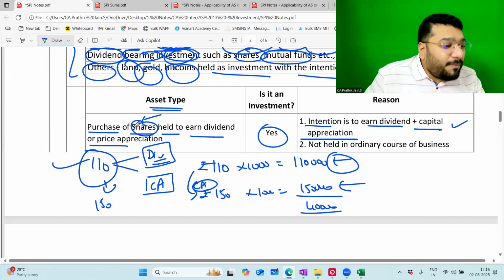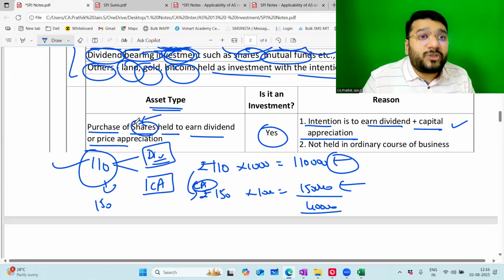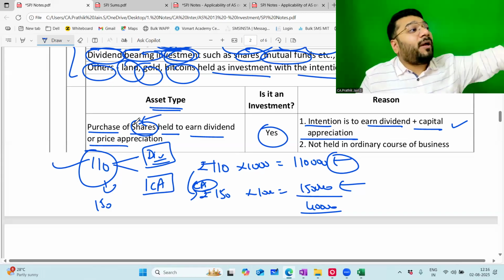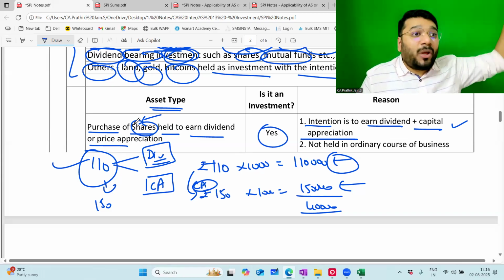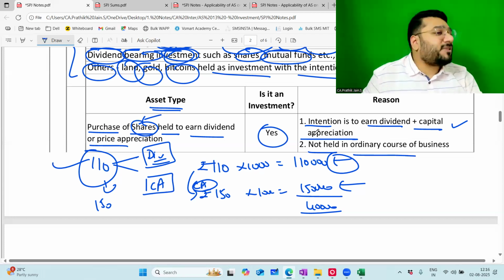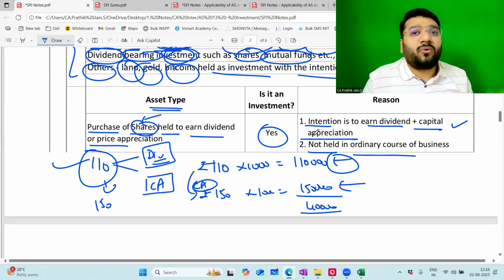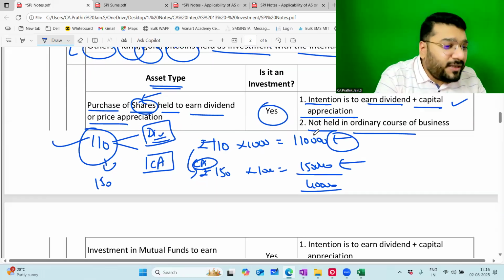But here I'm purchasing the share. Who's purchasing? I'm purchasing the share. My business is to run the coaching center. So extra money I'm deploying in the share market. So which means deploying the money in the share market is not my ordinary course of business. Hence, I will call this as investment. So if I invest in the share market, for me that value is my investment. Okay or not okay? Yes. Any difficulty here to understand?